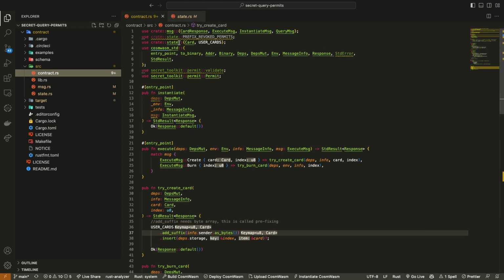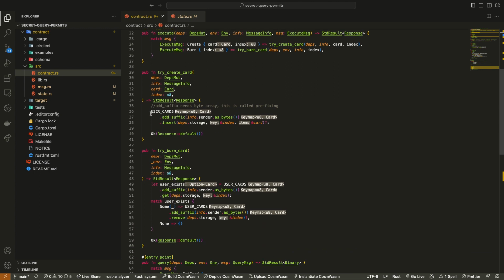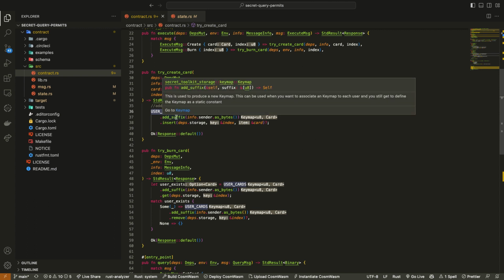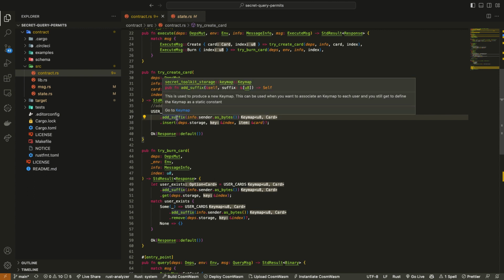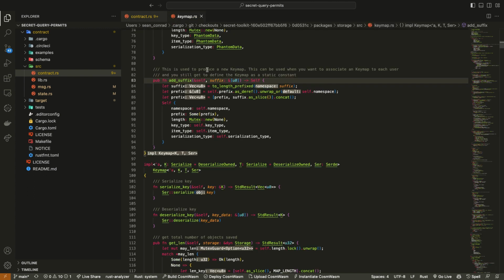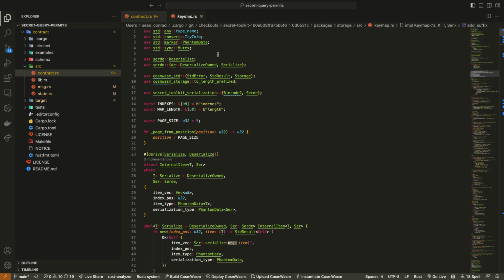If we go up to state, use create state, card, user cards, we're importing those variables. Then in create card, for our user cards key map that we imported from state, we add suffix. This is a method specific to Secret Network. If we were to click on this and go into it, we'd learn more about what this function is actually doing in Rust and understand that this is specific to the Secret Network toolkit.